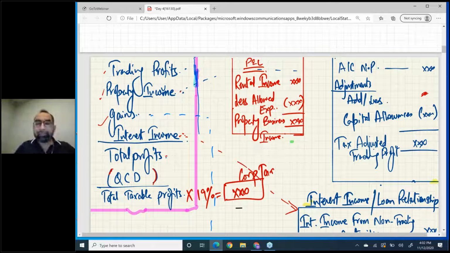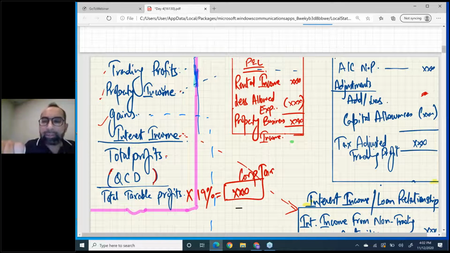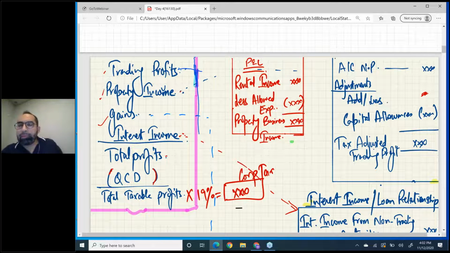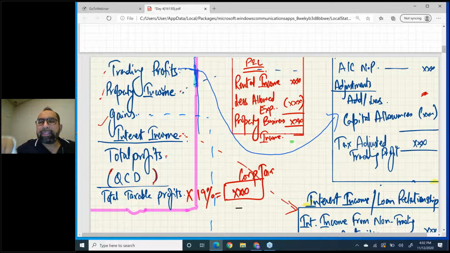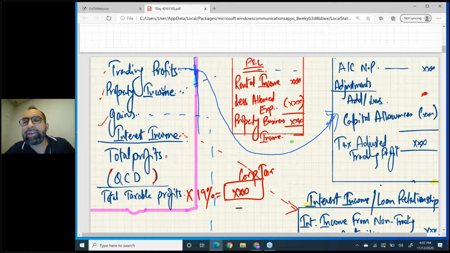Now be active. If you double click trading profits, you will go to this area. How are we going to work on trading profit? Hope you remember yesterday's trading profit journey from accounting net profit to tax adjusted trading profit. In between this journey you will get capital allowances as well, same as we did yesterday. Once you calculate this, you write trading profit here, and your trading profit is ready.